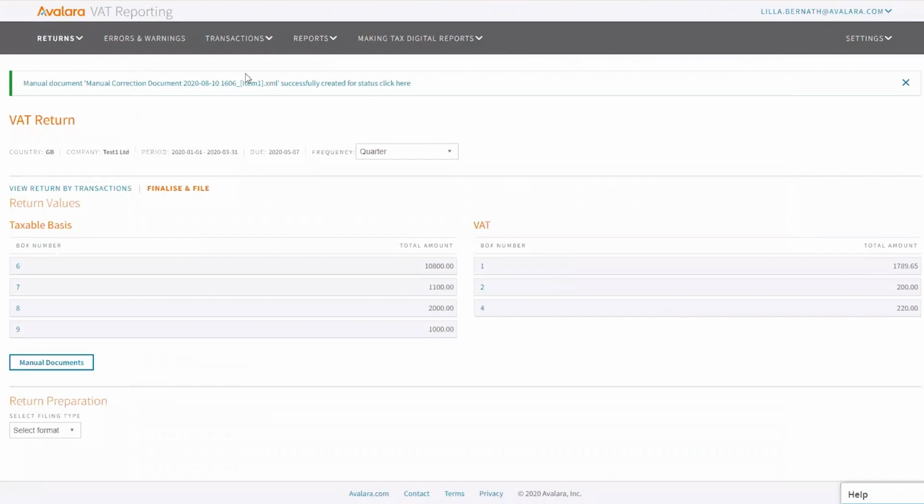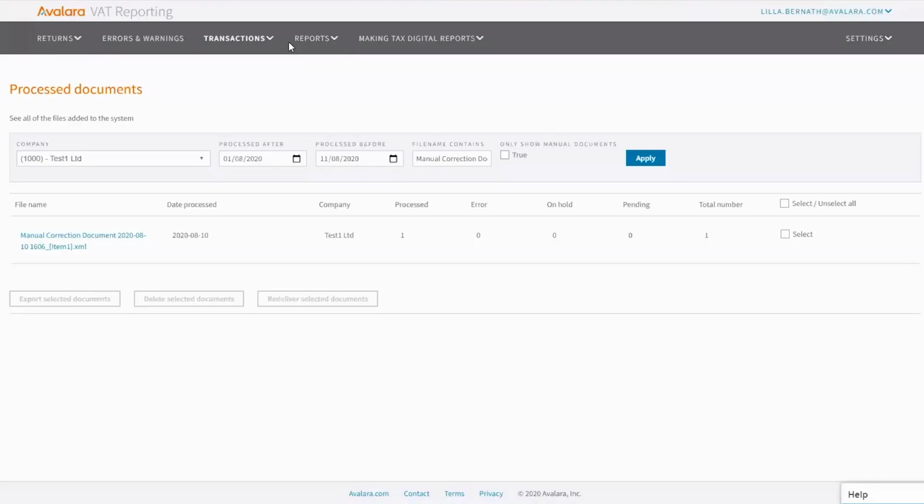And a line on top will appear that says manual document successfully created for status. Click here. So if I click there, again, I will be directed to the processed documents. It will tell me if it wasn't processed, the only reason that can happen is that you already closed the period, and it would need reopening for you to be able to add a manual document.